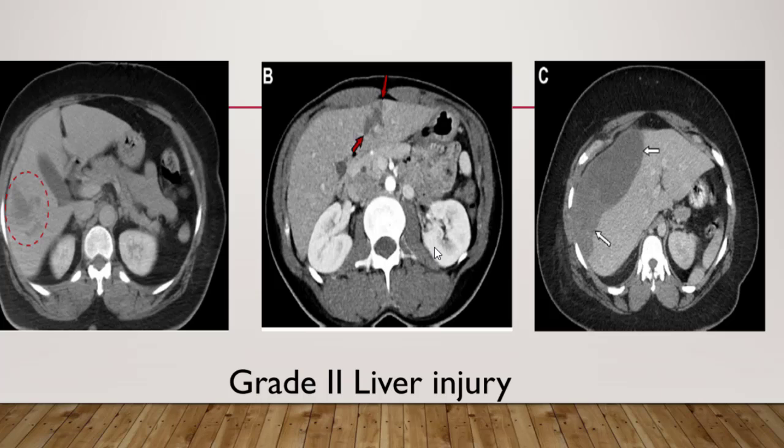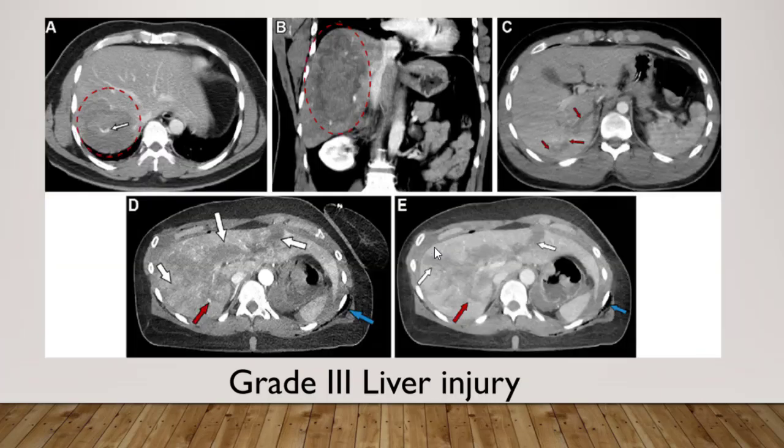In the second case, the axial contrast enhanced CT image shows an intraparenchymal hepatic hematoma, the red oval shape here, measuring around 3 to 4 cm at maximum dimension. In image B, there is a laceration in the left liver lobe, measuring almost 2 to 3 cm, with no subcapsular hematoma or active bleeding. In the third image, there is a subcapsular hepatic hematoma, this white arrow, spanning more than 40% of the liver surface area. According to our grading system, that's a grade 2 liver injury.